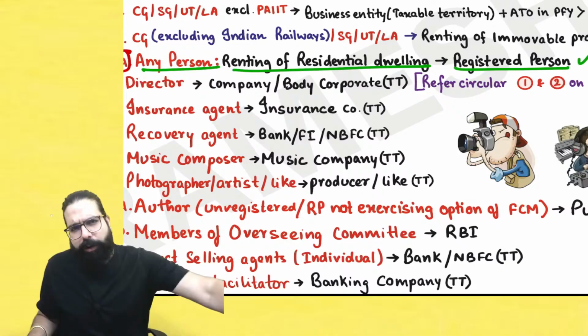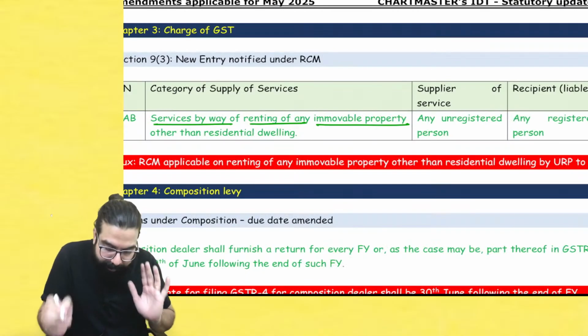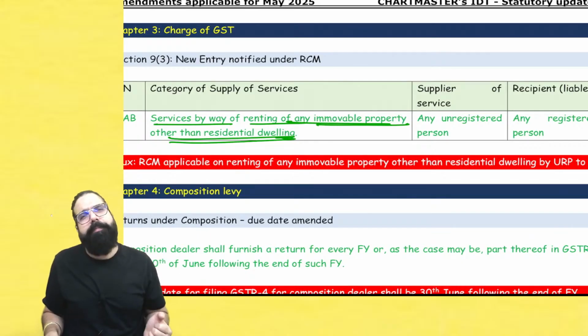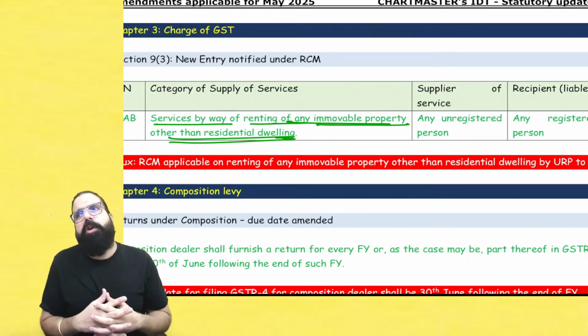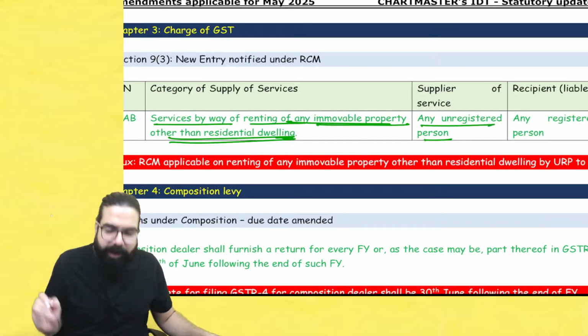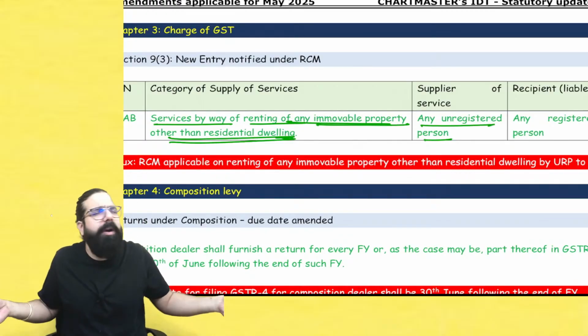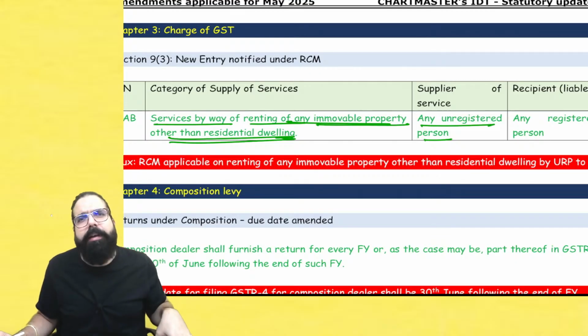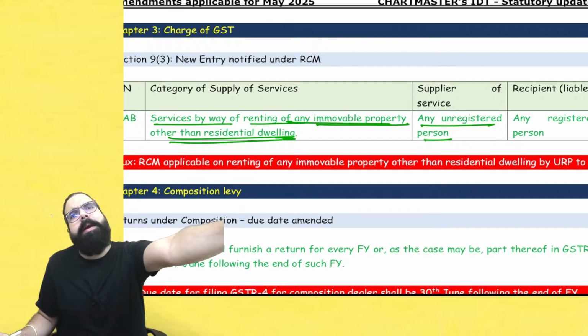This you guys already knew. So they are now telling that any property other than residential property. For example, my landlord has rented me a commercial property, and my landlord is unregistered. My office building is practically being rented by my landlord to me. My landlord is an unregistered person.